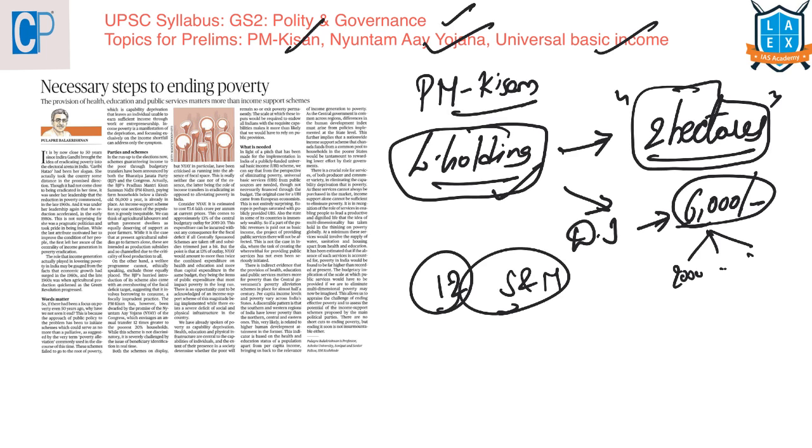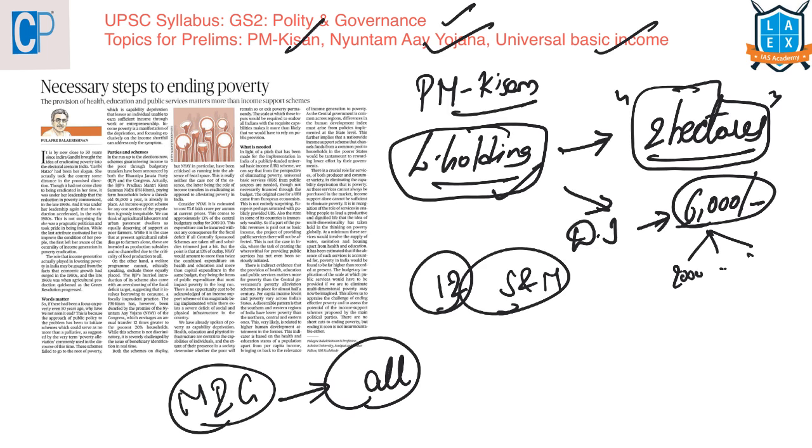The next thing is Nyuntam Aay Yojana. Before looking into this Nyuntam Aay Yojana, first we should know what is meant by minimum income guarantee. Minimum income guarantee is a system of social welfare provision that will guarantee all the citizens or the families who were below poverty line.